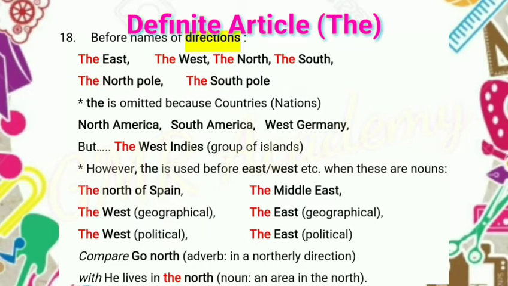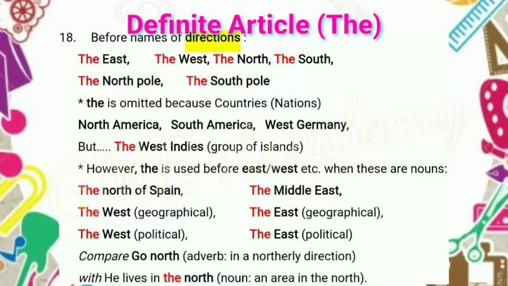The meaning is in a northerly direction. So compare with he lives in the north. Here north means the direction. So go north, we never use the definite article. Why? Because it is an adverb. Here we should use the definite article because here the north means the direction.